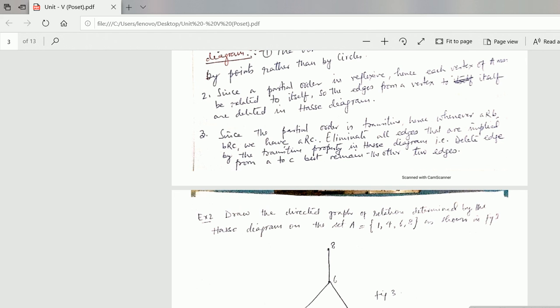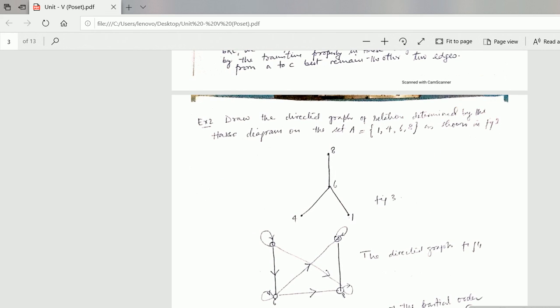Like that you can write it here: (1,4), (1,6), (1,8), (4,6), (4,8), (6,8). Now (1,1), (4,4), (6,6), (8,8). So you write this one. This is the Hasse diagram drawn here. So 1 is related to 4. All right, but in this Hasse diagram 1 is related to 4 is not directly given, this one is blank. 1 is related to 6 and also 8.